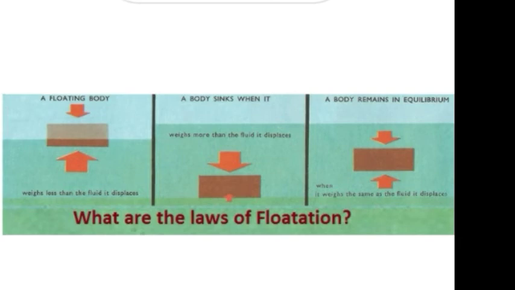If the liquid is less dense, then it will float with a smaller portion outside the surface of the liquid.